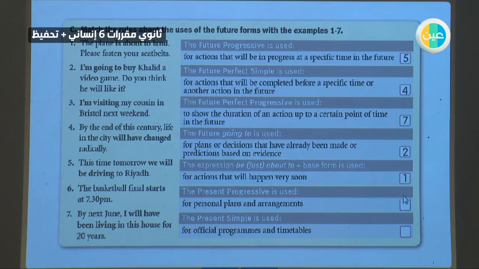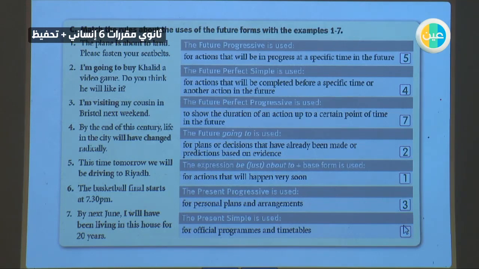The present progressive is used for personal plans and arrangements. Present progressive means is, are, am, with verb ing. It's not just going to. Any present progressive, is, are, am, then verb with ing. Like I am visiting, she is visiting. Progressive, but it is for the future. My cousin in Bristol next weekend. So it is for personal plans, your personal agenda for the coming week or month.